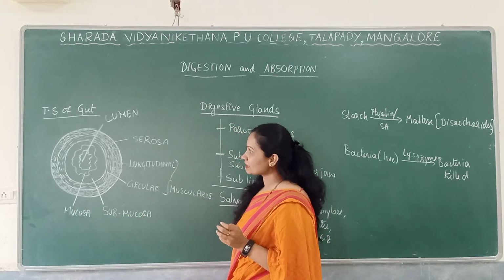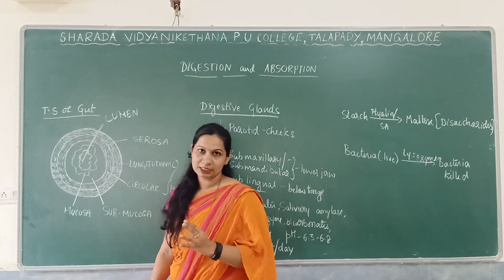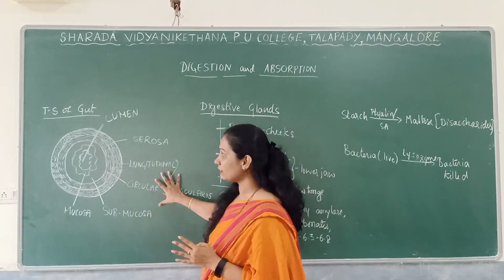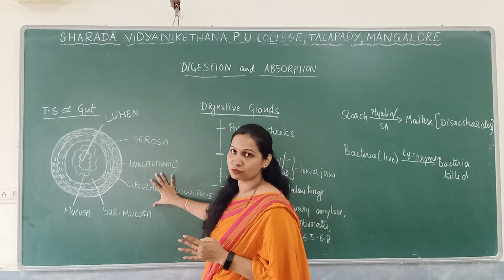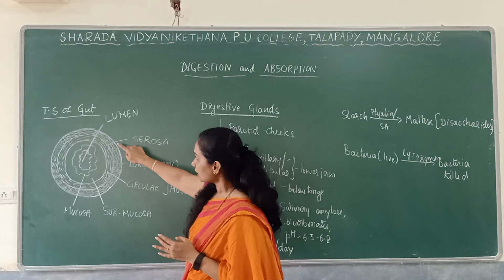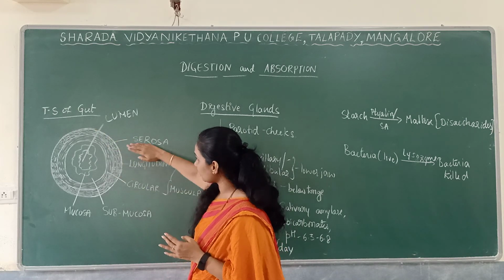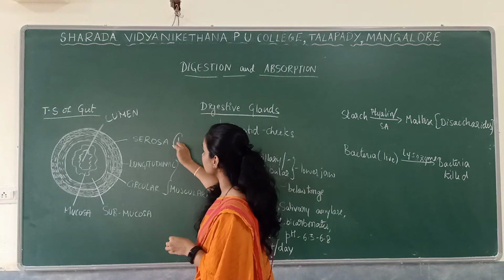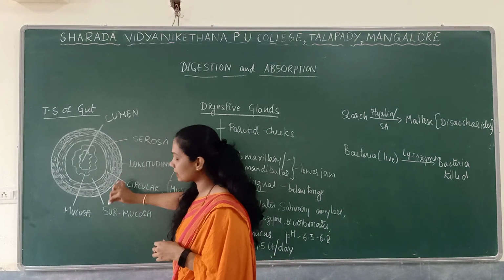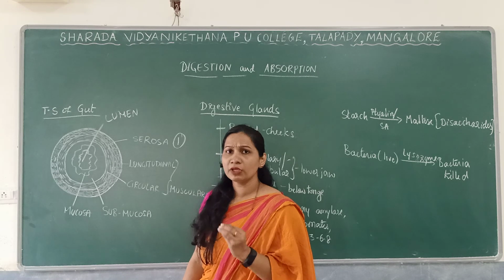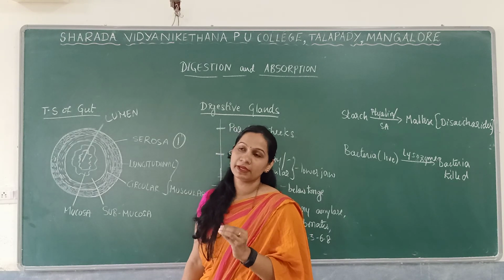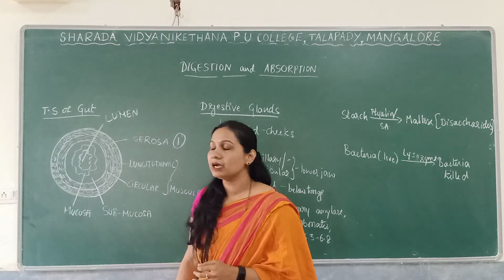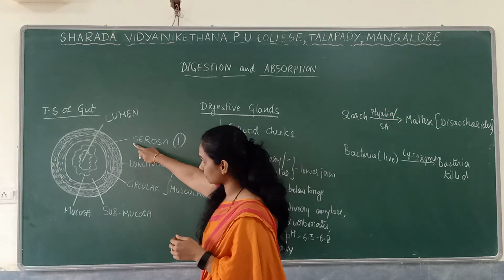In the transverse section of the gut, it mainly consists of 4 important layers. This is very important and one of the very important questions for the NEET. So, 4 layers. The outermost layer is known as the serosa. This is the first layer, serosa. All the body organs are mainly covered by an outermost epithelial tissue layer, so that is the serosa.